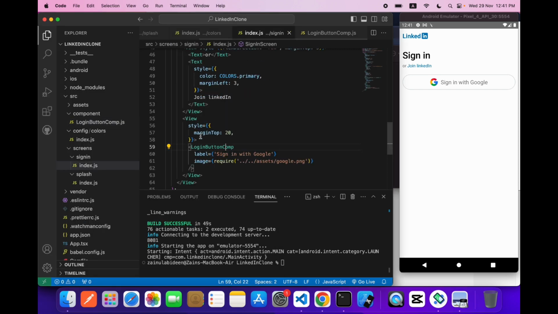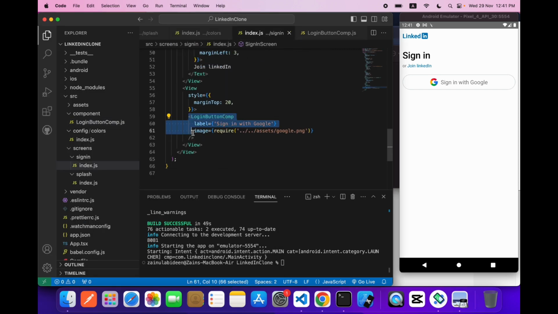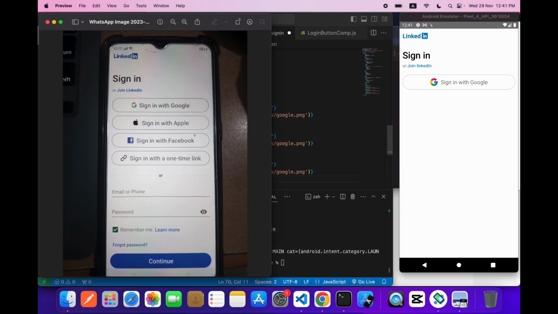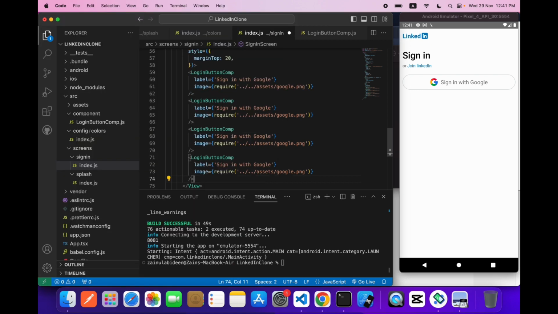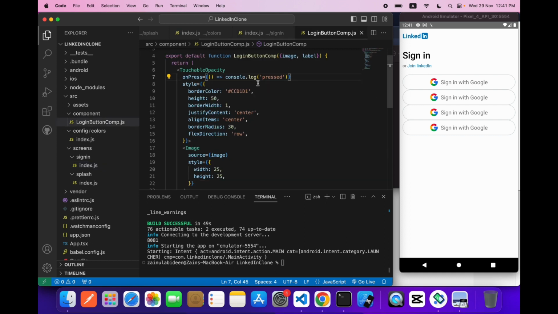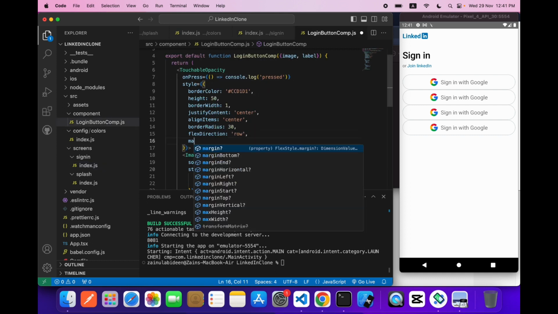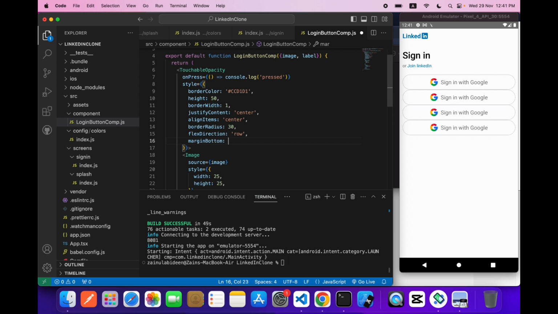What we need to do is just copy this and paste it like 1, 2, 3, 4 times over here. We will paste it like this. One more property is margin bottom of 10 or 15.